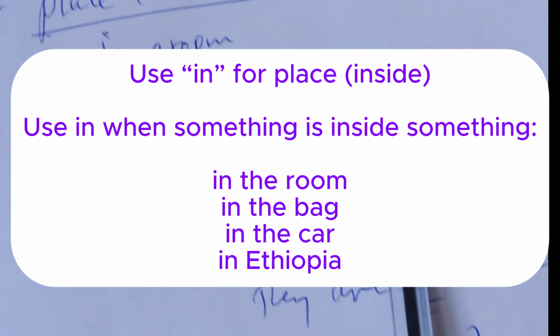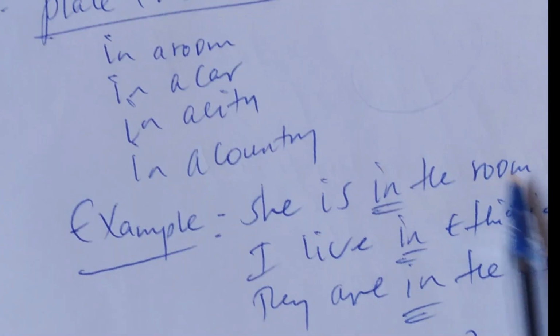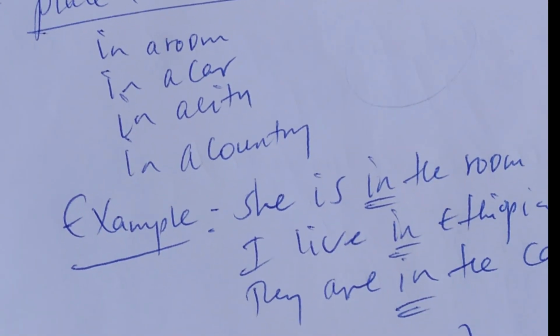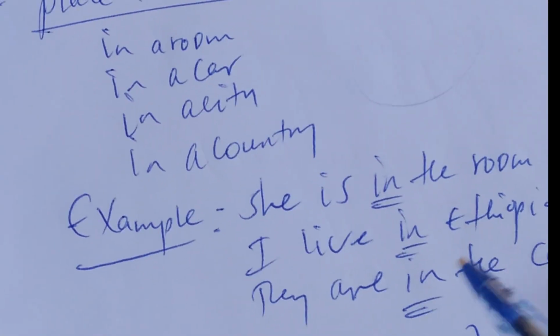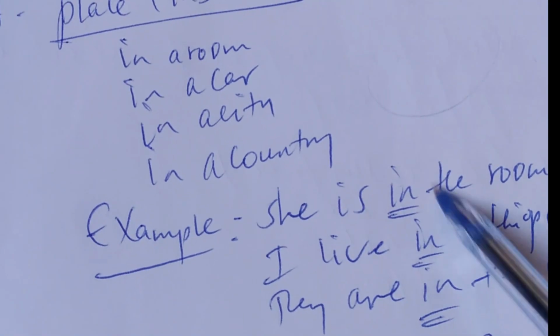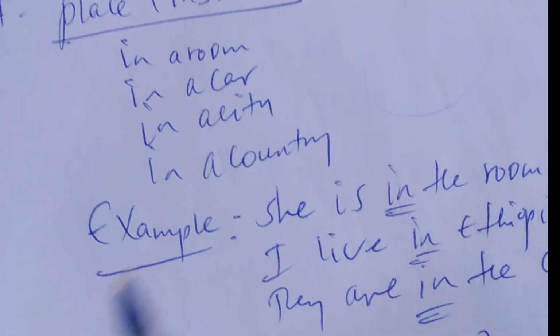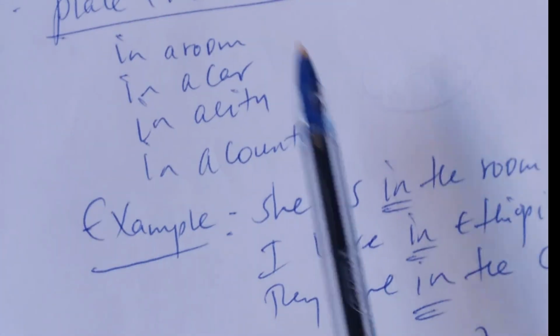Here are some examples. She is in the room. I live in Ethiopia, I live in Canada, I live in Japan. They are in the car. So before a specific place, we have to use "in". This is the first thing you should consider: when something is inside something, we use "in".